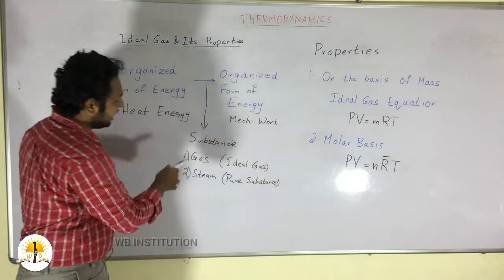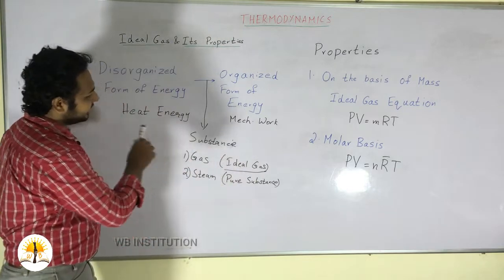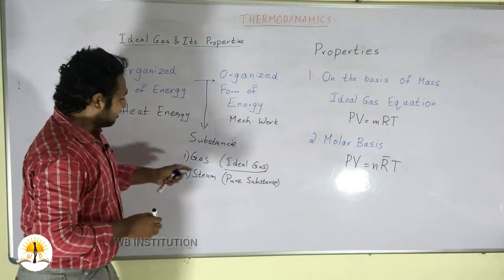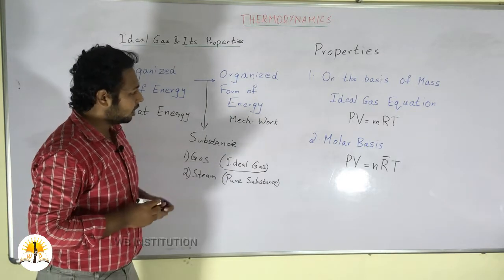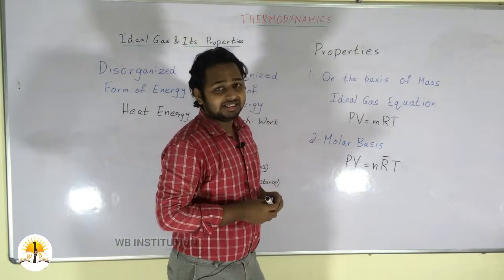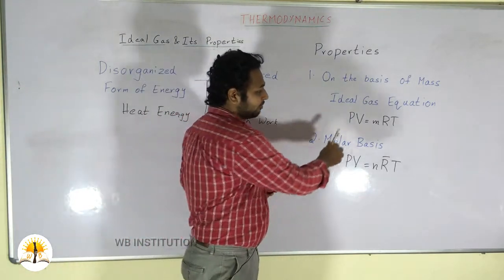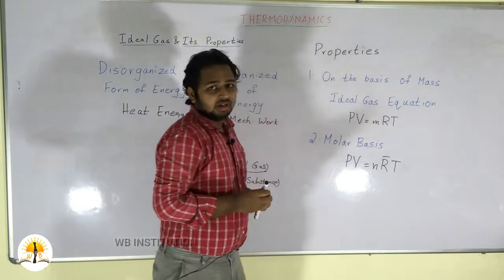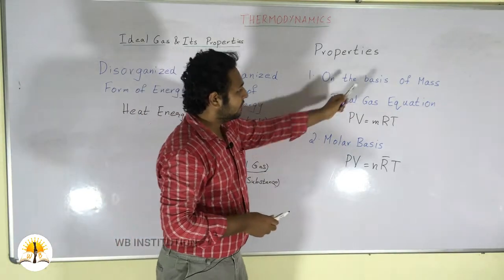So, now in this class we are going to discuss ideal gases and their properties. Coming to ideal gases, we have some properties which they should follow. First one is on the basis of mass. On the basis of mass, the ideal gas equation can be written as PV = mRT. This equation is known as the ideal gas equation on the basis of mass.